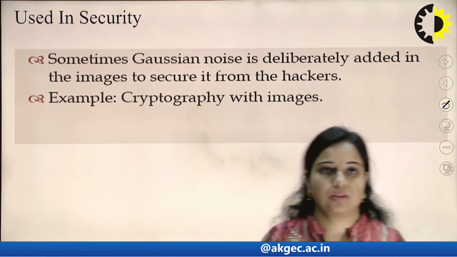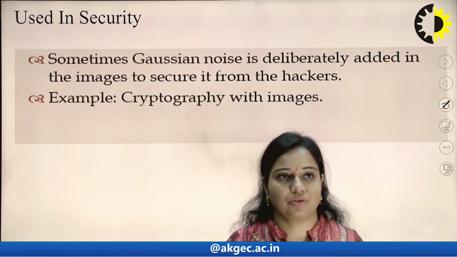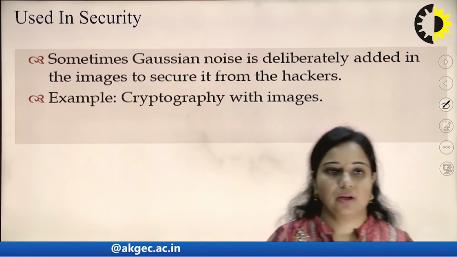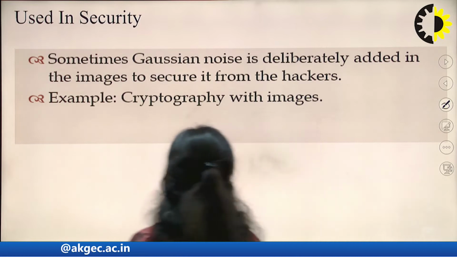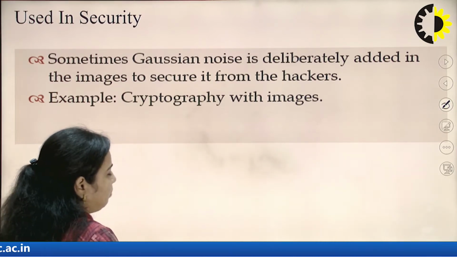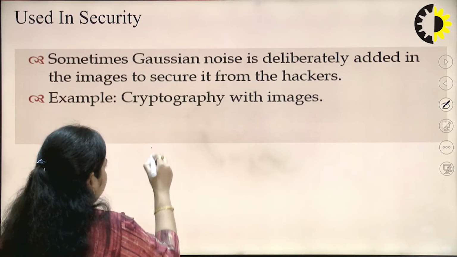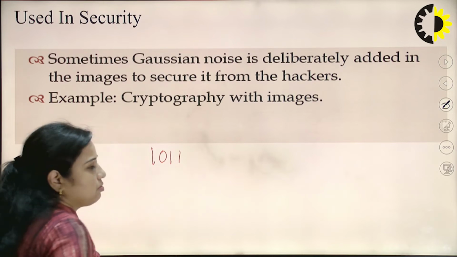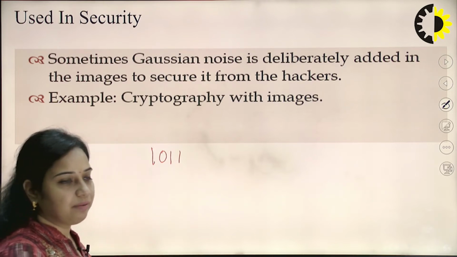Sometimes Gaussian noise is deliberately added in the images to secure it from hackers. So, the example is cryptography. Now, what is cryptography? Cryptography with images, and I am going to explain the cryptography with the bits. Let us say I want to transmit 1011. So, this is only 4 bits of data.